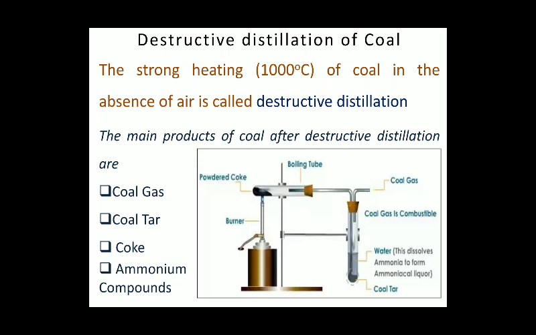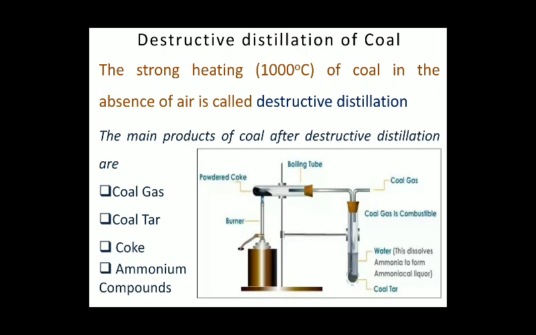Now, what is destructive distillation of coal? When we are doing strong heating of coal in the absence of air, strong heating meaning 1000 degrees Celsius, which is a very high temperature, this is called destructive distillation of coal. You can see that we have a burner. With the help of the burner, we are heating the coal which is present in the test tube. When we are heating coal, the volatile matter which is present in the coal is removed.